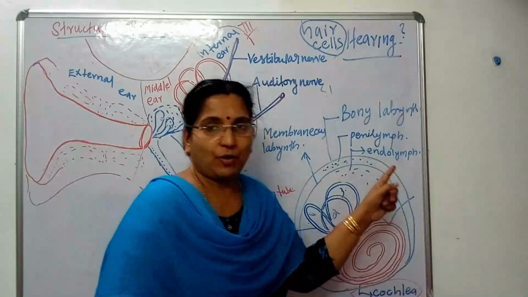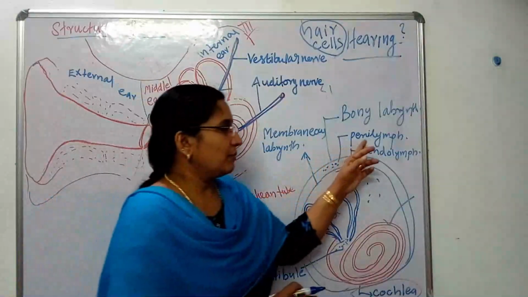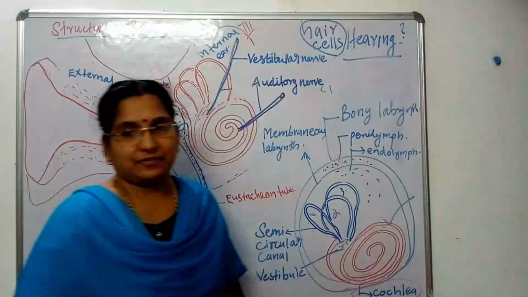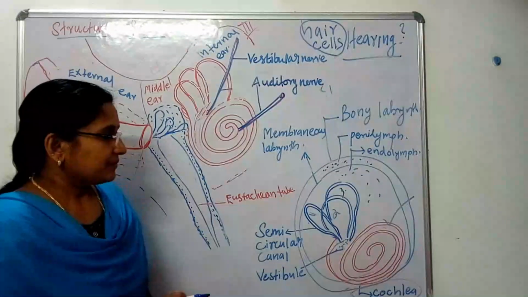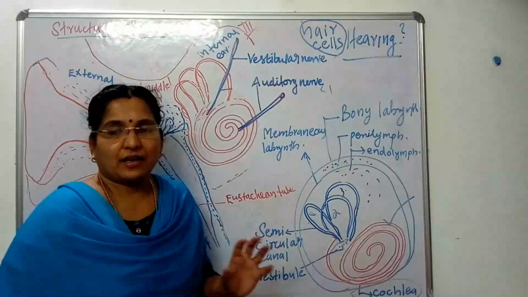From your examination point of view, you can expect a question: differentiate between perilymph and endolymph of the internal ear. Okay children. And then, how is the process of hearing possible?